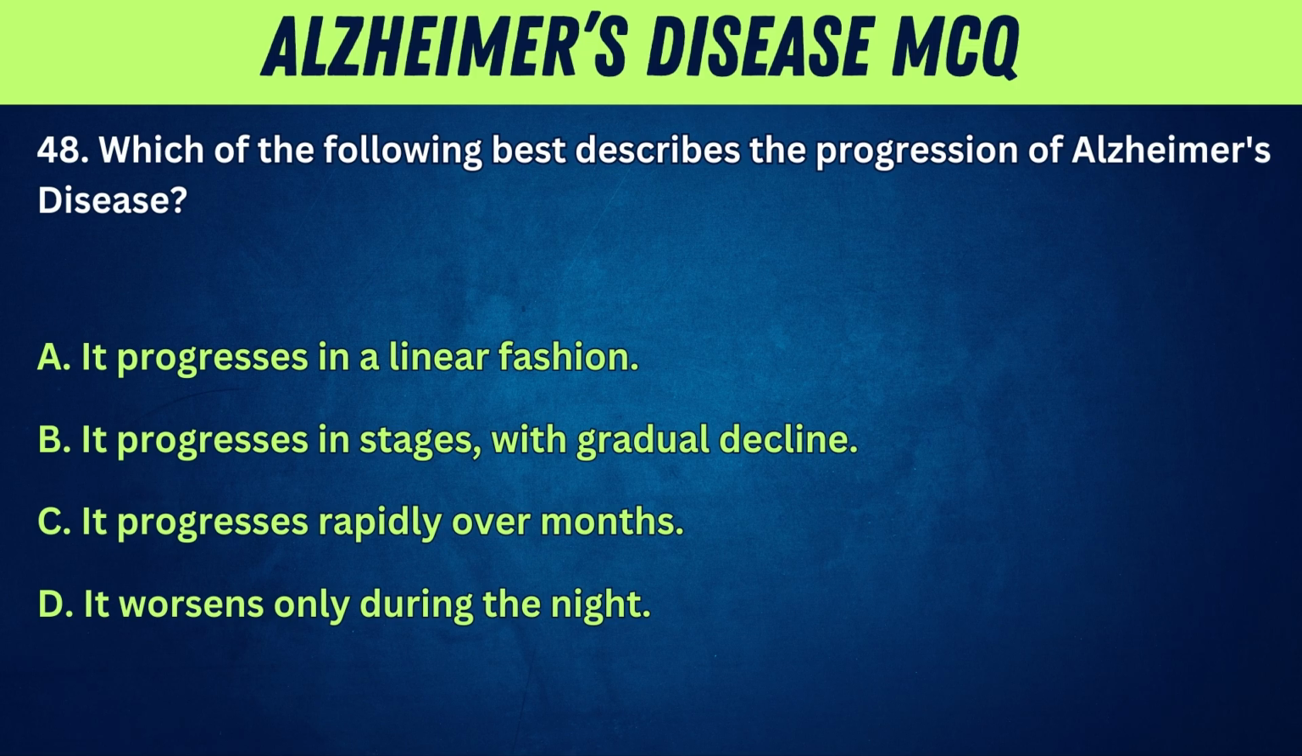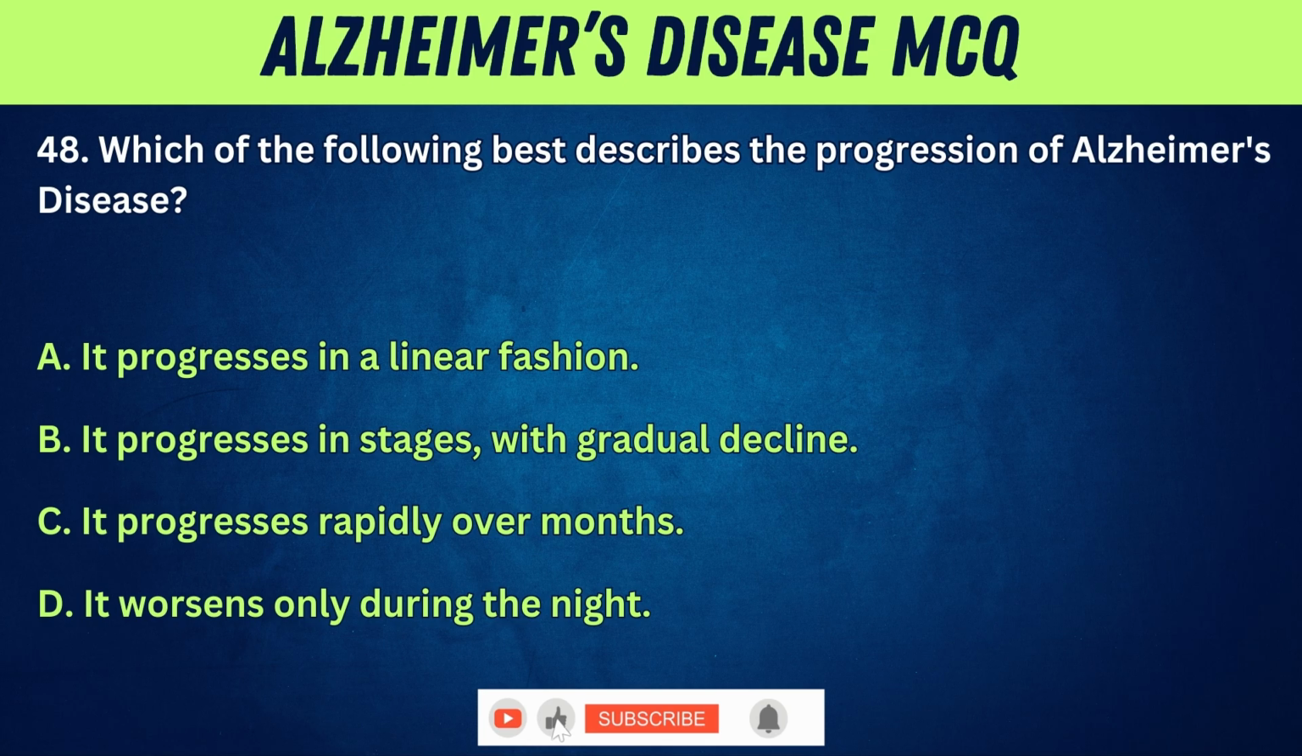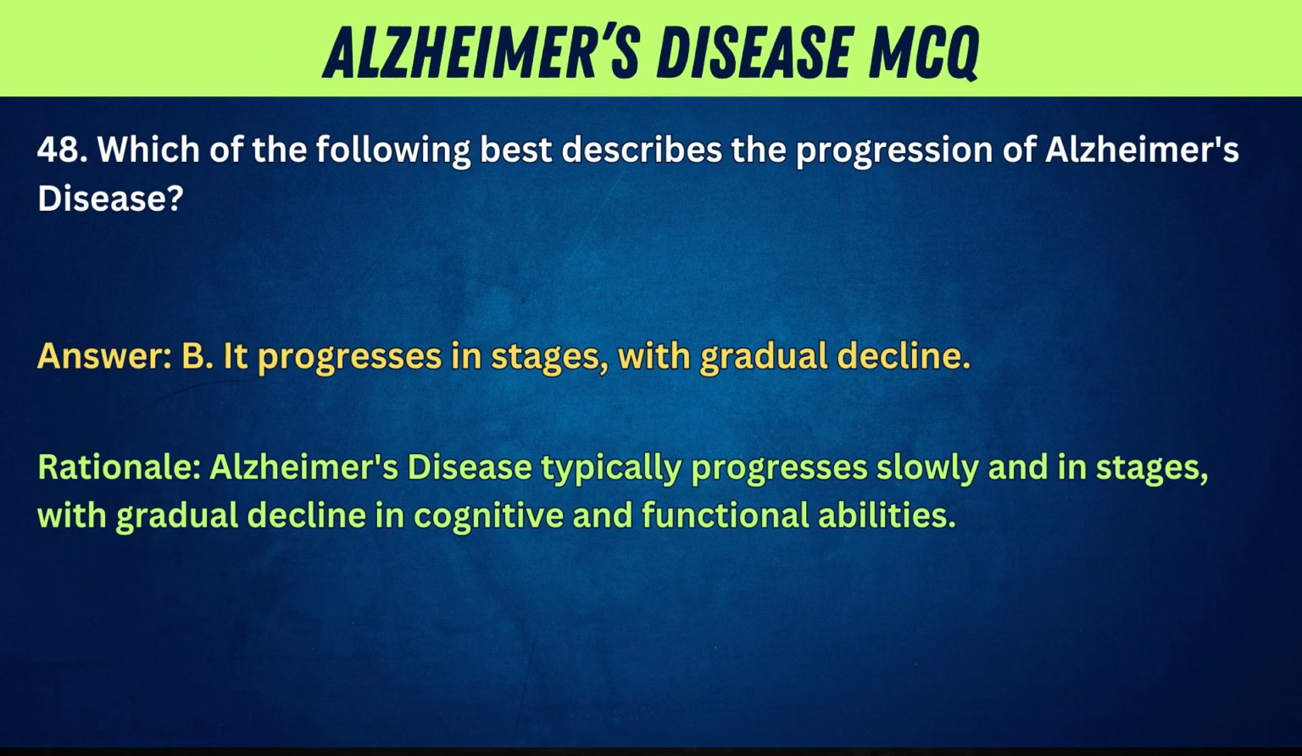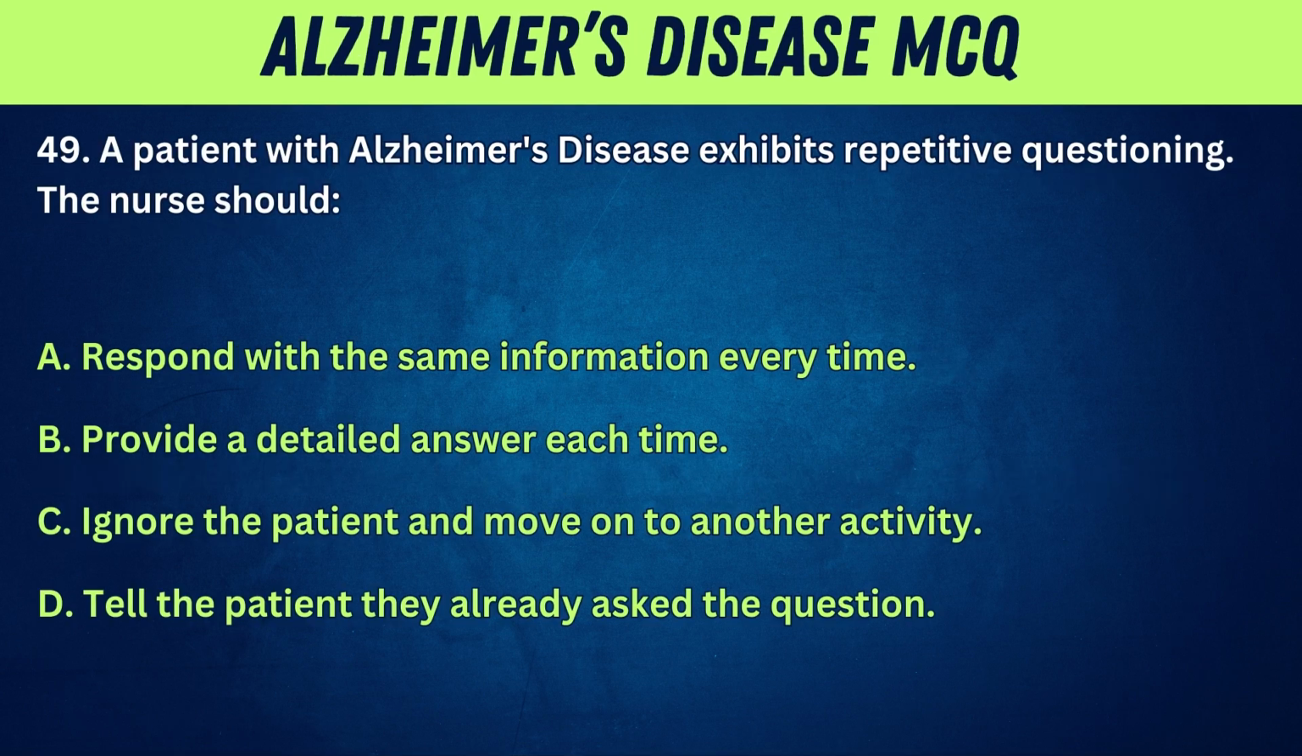A. It progresses in a linear fashion. B. It progresses in stages, with gradual decline. C. It progresses rapidly over months. D. It worsens only during the night. Answer: B. It progresses in stages, with gradual decline. Rationale: Alzheimer's disease typically progresses slowly and in stages, with gradual decline in cognitive and functional abilities. 49. A patient with Alzheimer's disease exhibits repetitive questioning.